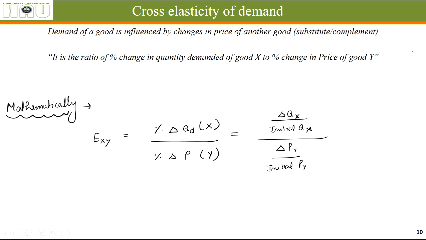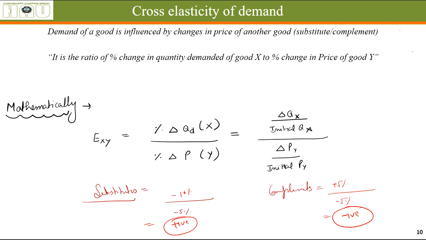Cross elasticity of demand. It is defined as the ratio of the percentage change in quantity demanded of good X due to the percentage change in price of good Y. And what are X and Y? These two goods are related goods.